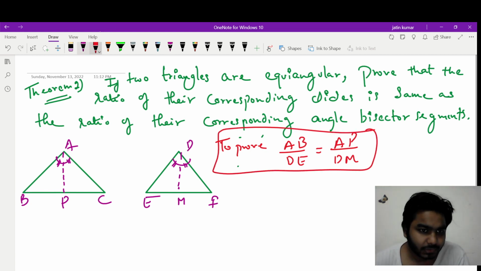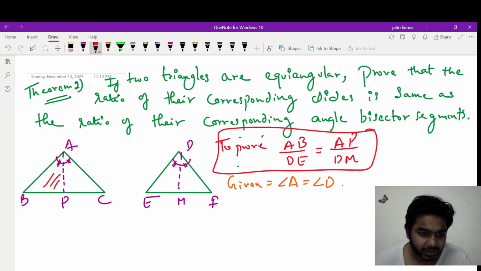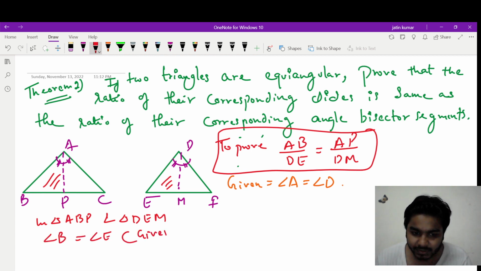Okay, and what is given to us? Given to us are the triangles are equiangular. It means all the angles are equal. It means that both the triangles are similar by AAA criteria. So can I directly write angle A is equal to angle D? Yes, we can write it. So again we will take the left side triangles. So in triangles ABP and triangle DEM, can I say that angle B is equal to angle E? That is given because both the triangles are equiangular.